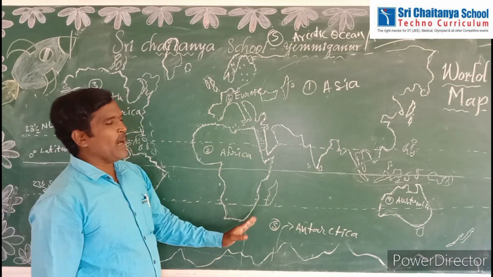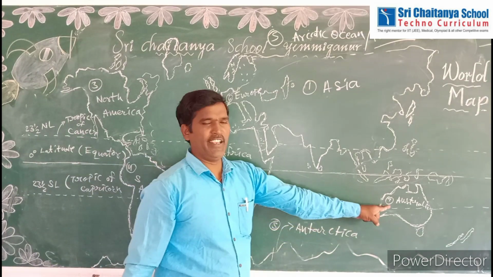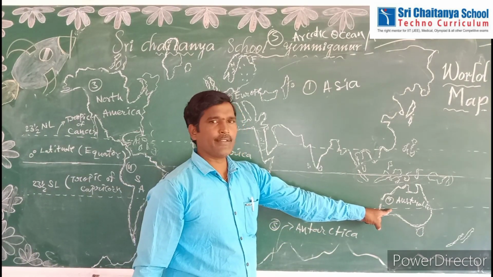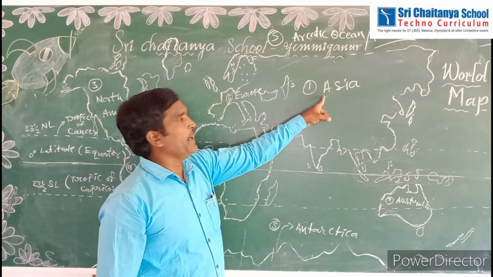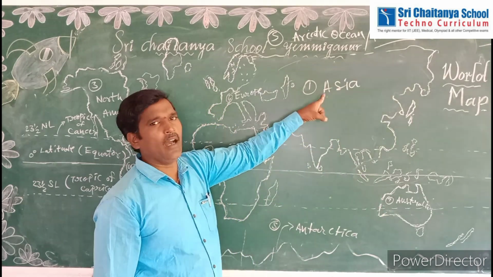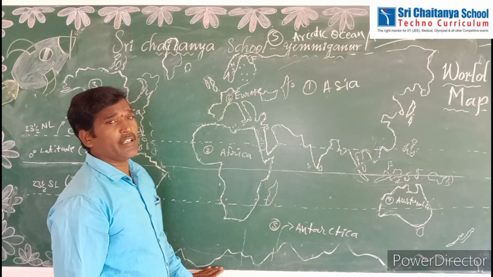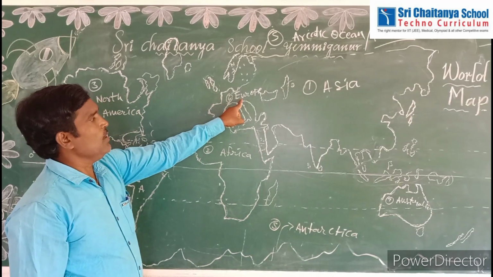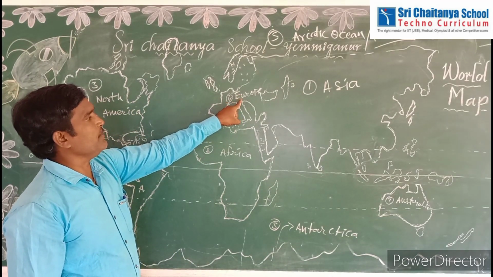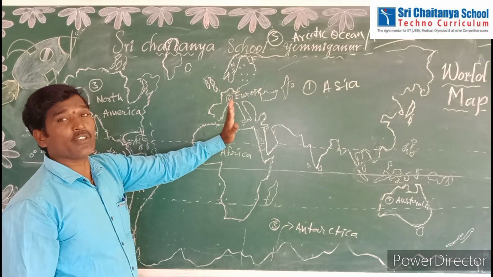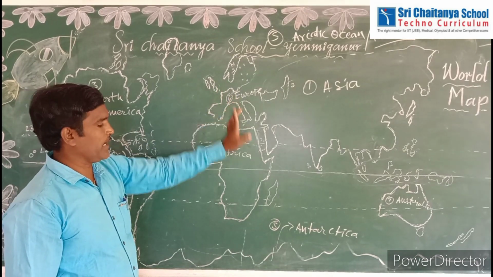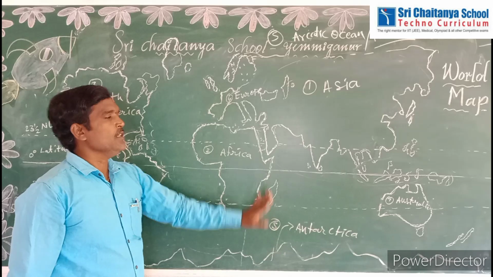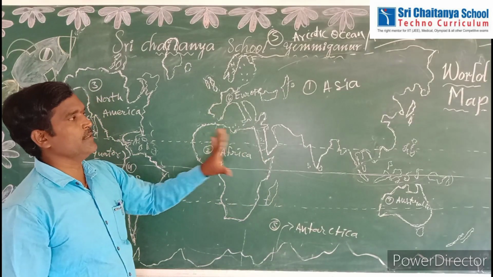So now see, which is the smallest continent here? Australia. Australia is the smallest continent. Biggest, Asia. Asia is the biggest continent in the world. Second smallest continent, see, Europe. One time they asked in the exam, which is the second smallest continent? That is Europe. Okay, not Antarctica. So these are important continents.